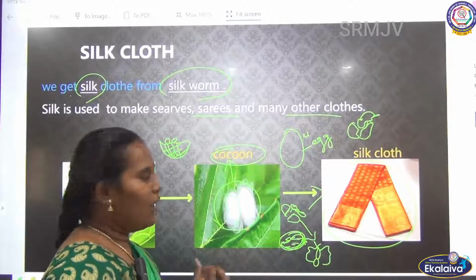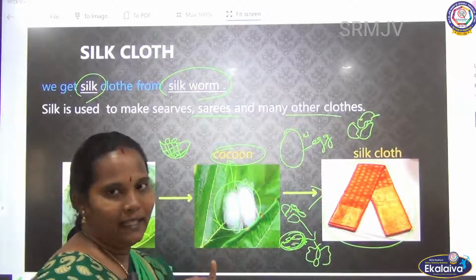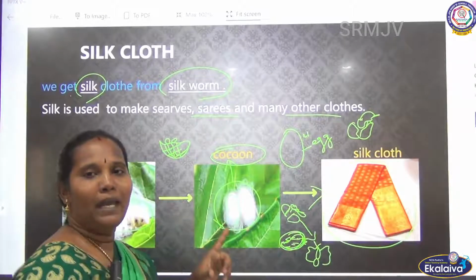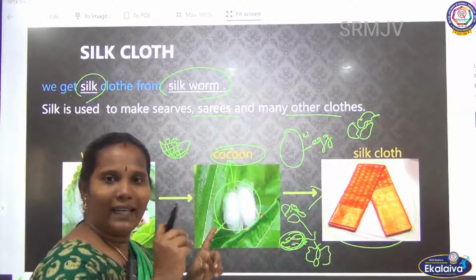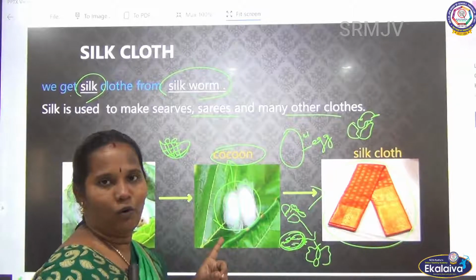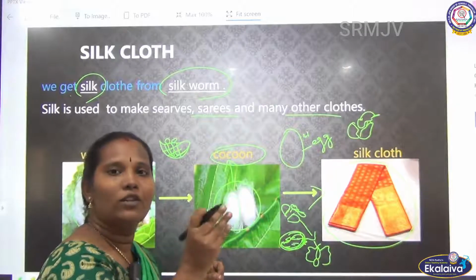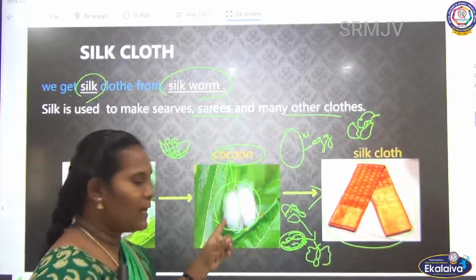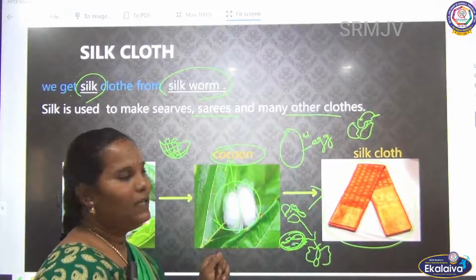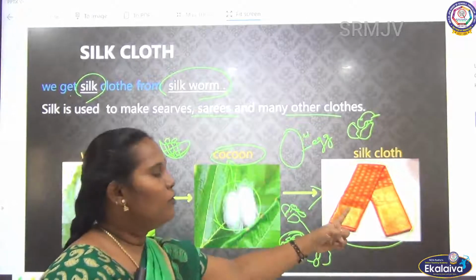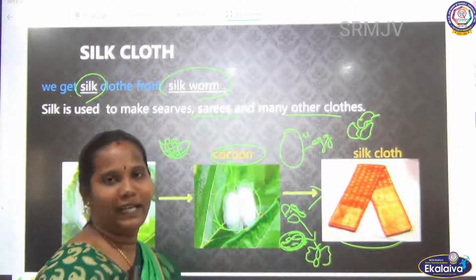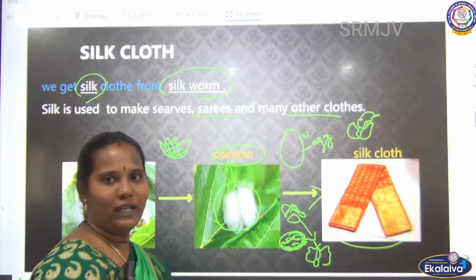Are you clear? See, we get cotton from the cotton plant, no. In the same way the silkworm makes a cotton-like structure, called the cocoon. Actually the cocoon is the nest of the worm, just as birds make a nest. After weaving only, we can get silk sarees like that. Are you clear? See.